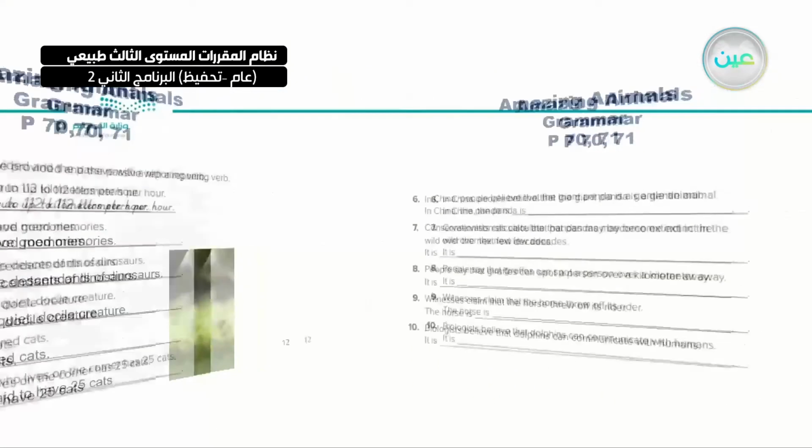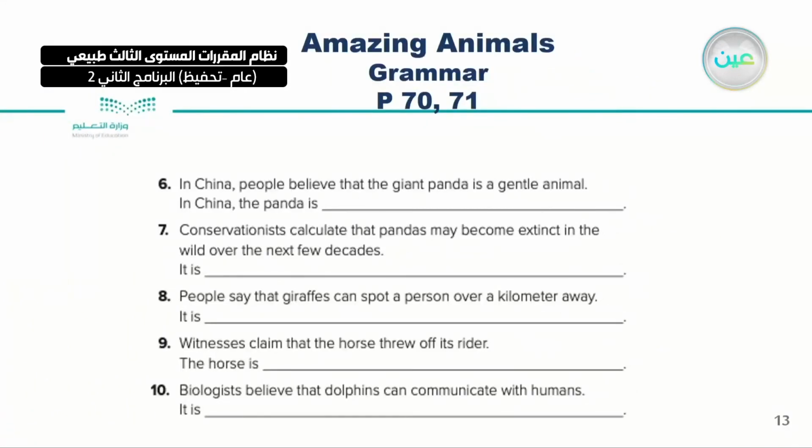Let's move to 6 up to 10. In China, people believe, so now I am underlining the most important thing. People believe that the giant panda is a gentle animal. So in China, the panda is believed to be a gentle animal.